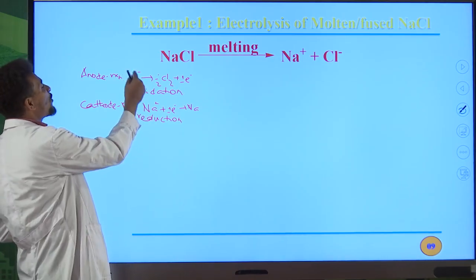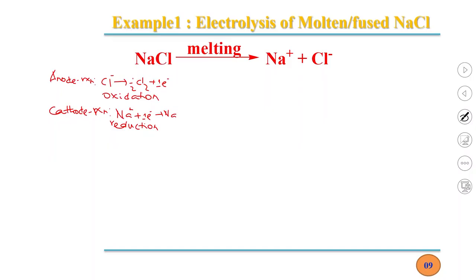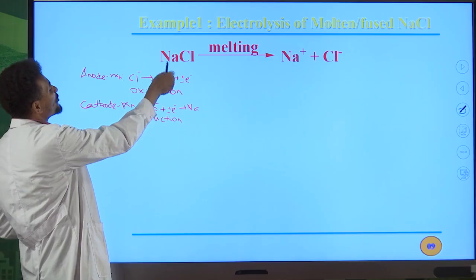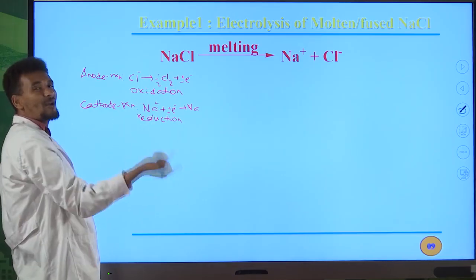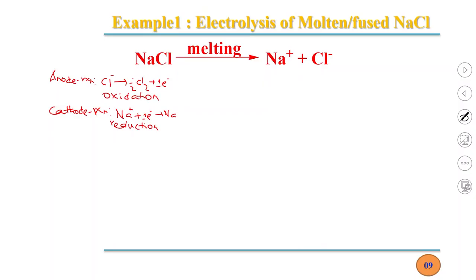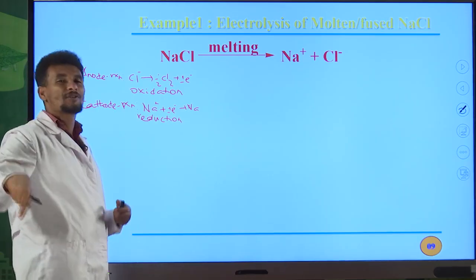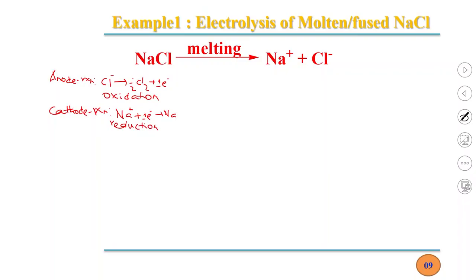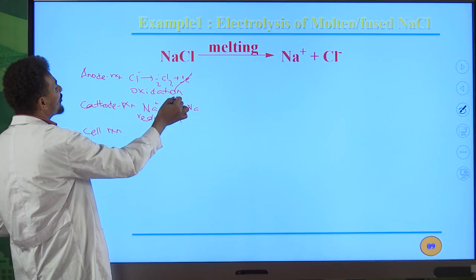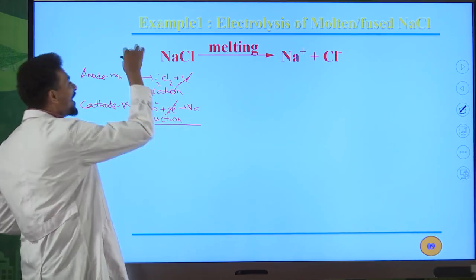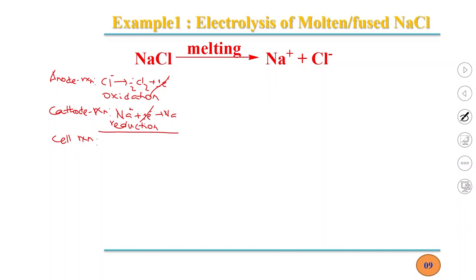But in this case, we have only a -1 charge on the left hand side of the arrow. For this chlorine, its oxidation number is 0. The oxidation number increases from -1 to 0. Therefore, it is an oxidation process, and it can be named the oxidation half reaction. The same reaction can be written by cancelling this 1 electron with this 1 electron, then adding them together: Na+ plus Cl-.